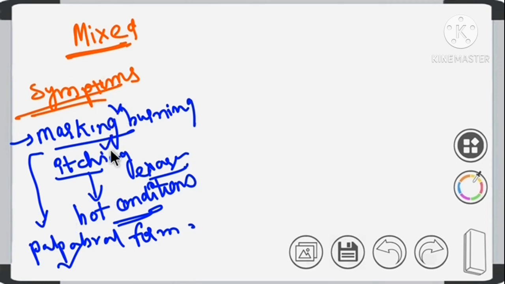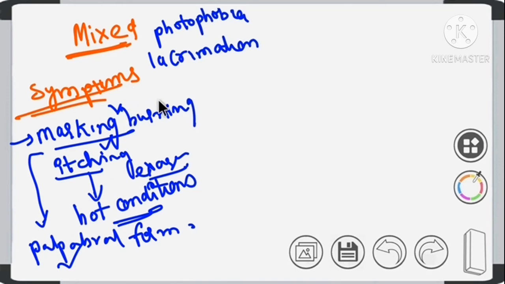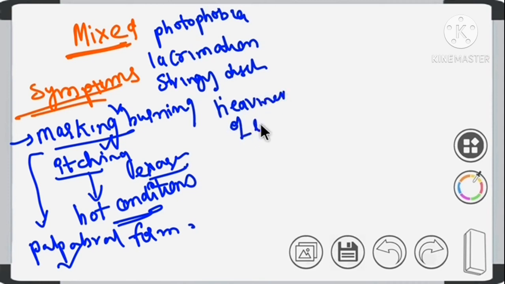Then other symptoms include photophobia, lacrimation, stringy discharge, and there will be heaviness of lids. Okay, so these are the symptoms.